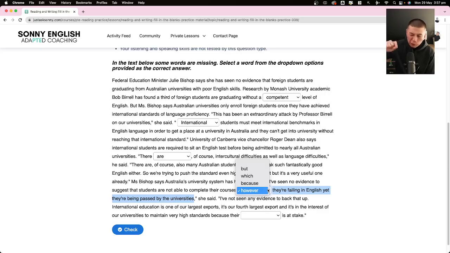Why is but gone? For you to put a complete sentence after but, you've got to have a comma in the front. We ain't got any punctuation. For you to write which is gone, because which is supposed to represent a subject or an object of the sentence after. We don't need a subject or an object after. That's a relative pronoun. If you don't know, the tutorials will teach that. So I'm only left with because. The reason is that after because, we need a complete sentence. We've got it. Before and after because, we can't have punctuation. We ain't got it. That's the answer.